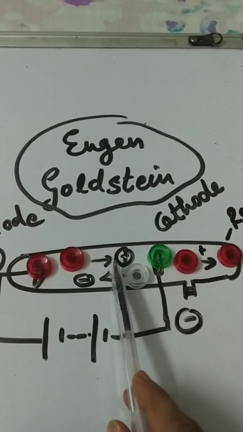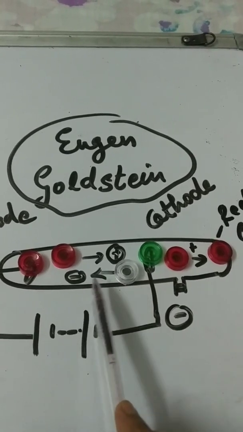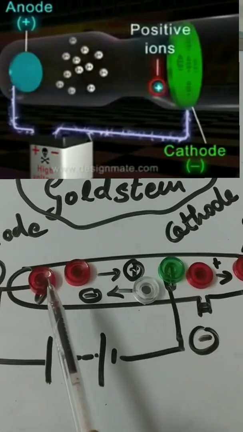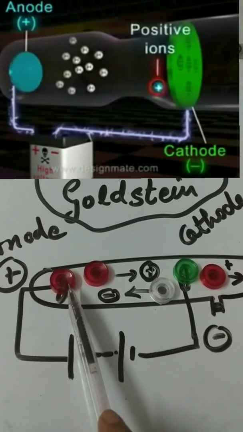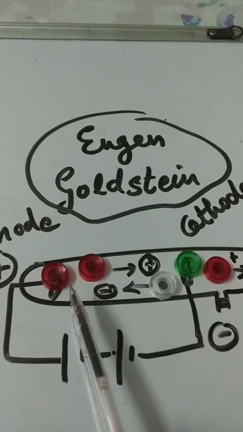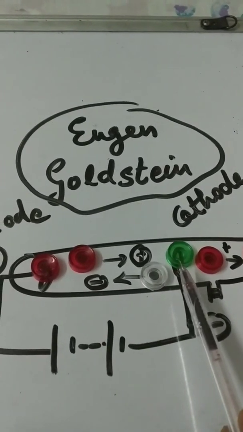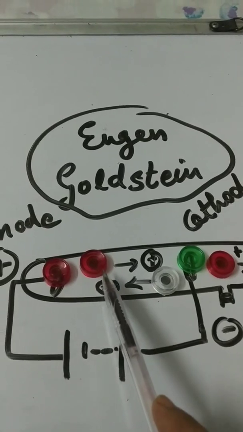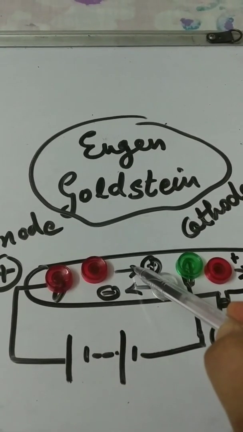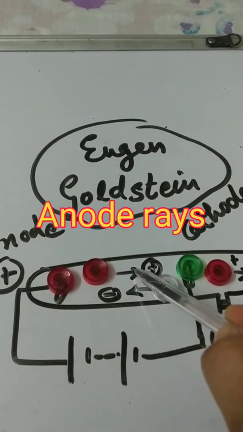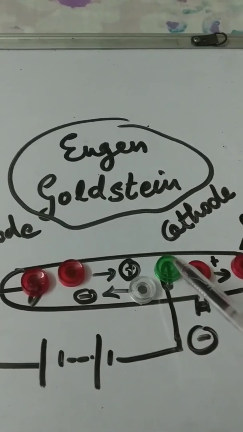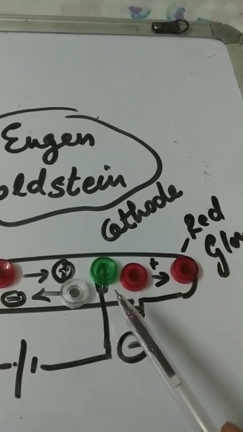This one is the positive ray and this one indicates the negative, meaning cathode rays. From the anode terminal toward the cathode. These rays are called anode rays or canal rays, as they moved through the perforation or canal.